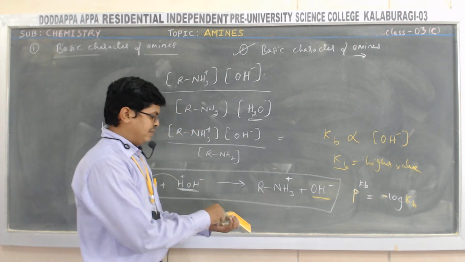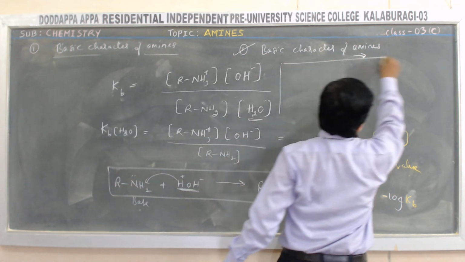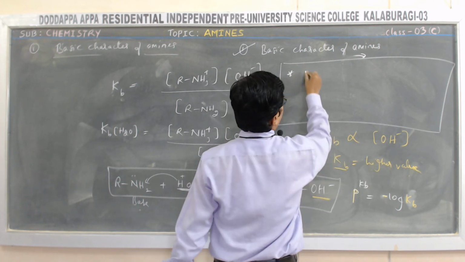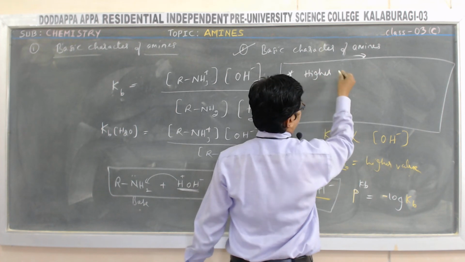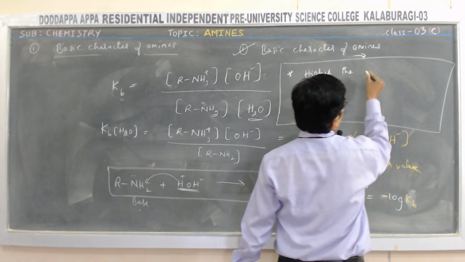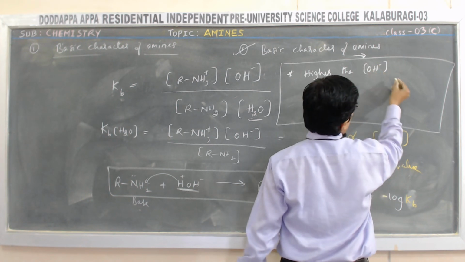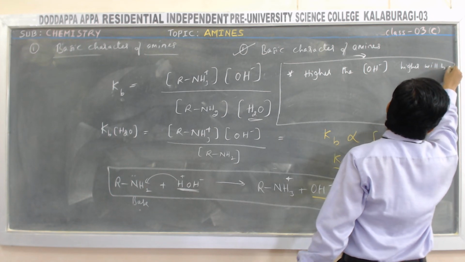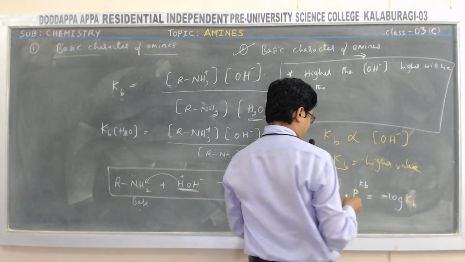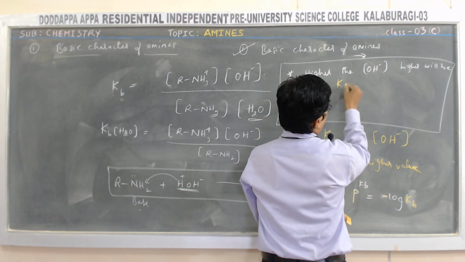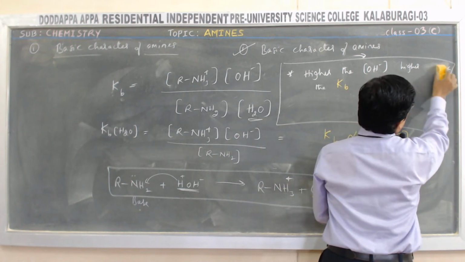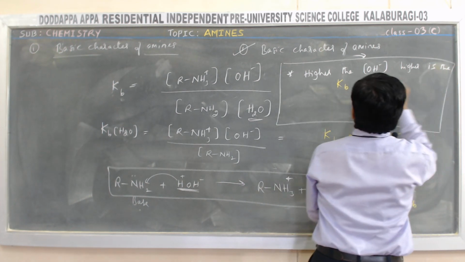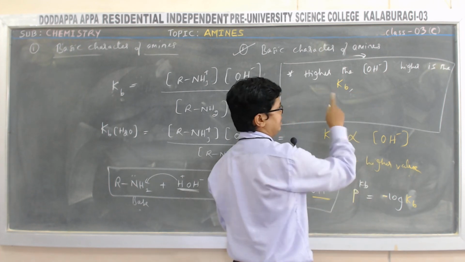So keep one point in mind here. In order to identify the relative basic strength of amines, note one thing. What is that? Higher the concentration of OH minus ion, higher will be the Kb value, the dissociation constant of base.